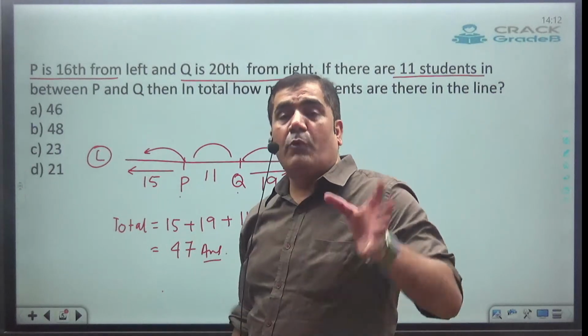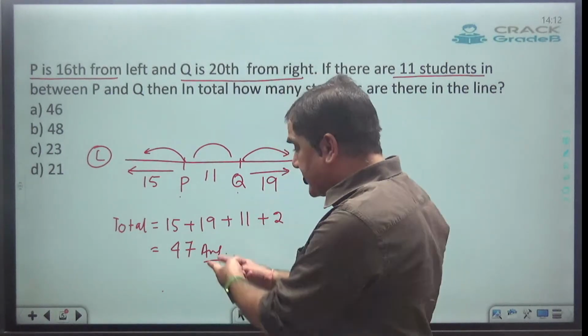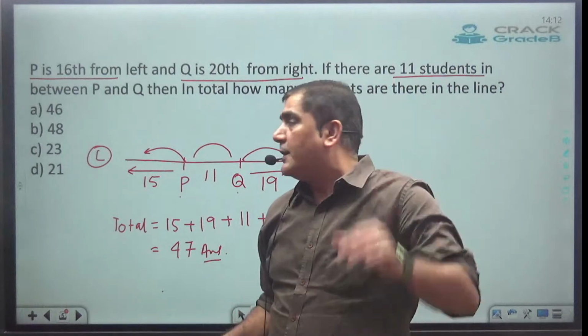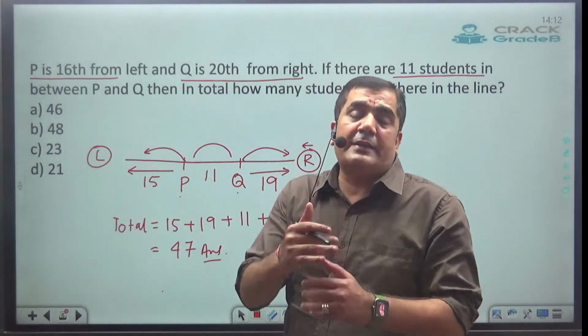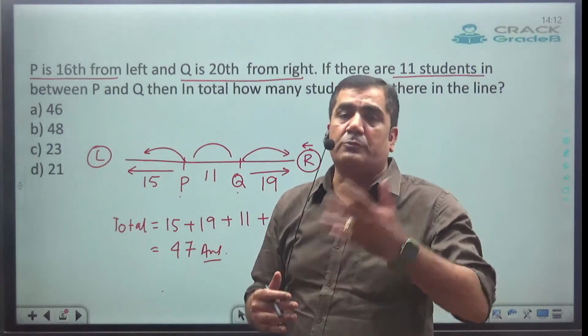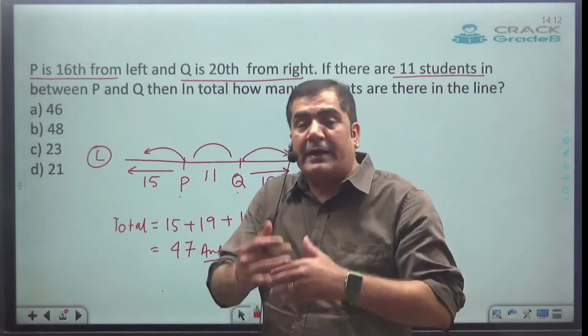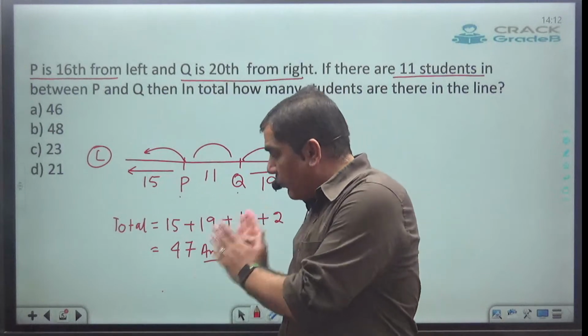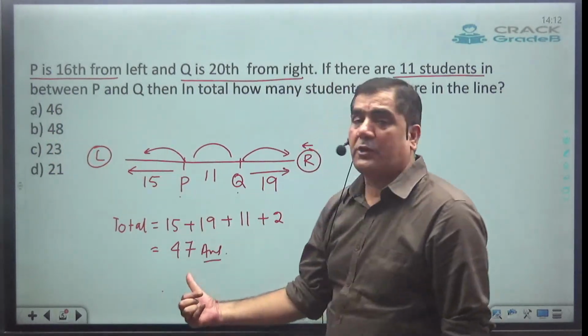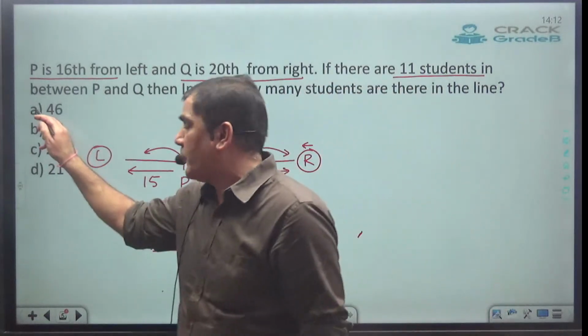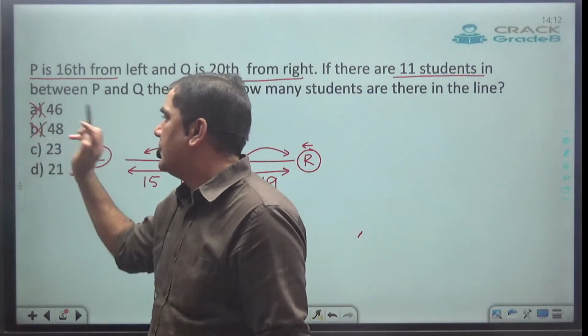So in the exam, most of the students, even though they got the answer as 47, will either mark 46 or 48 as the answer. They will assume that they might have done some mistake. So most of them will either mark 46 or 48, but we all know the correct answer is 47. So 46 and 48 is going to be the wrong answer.